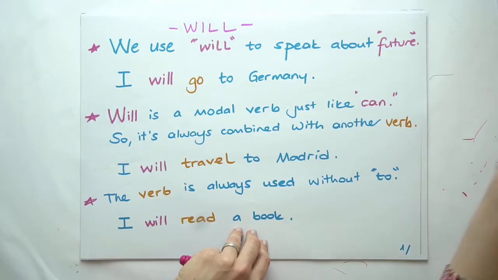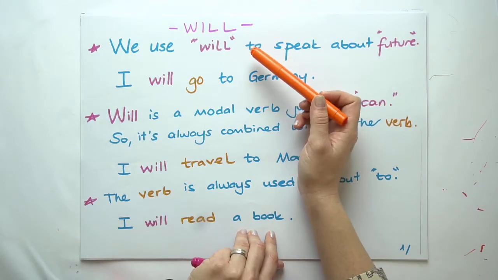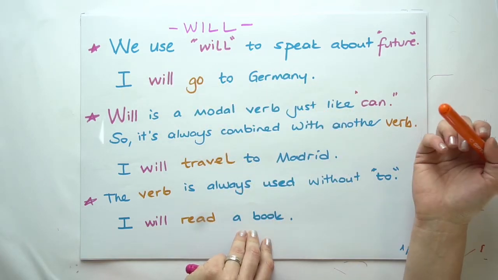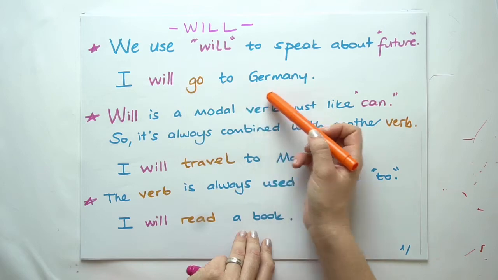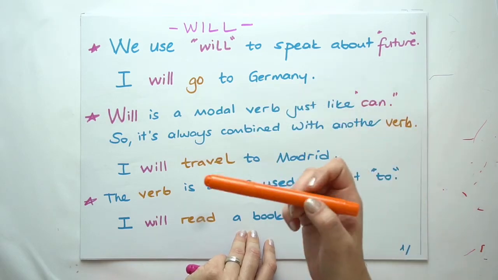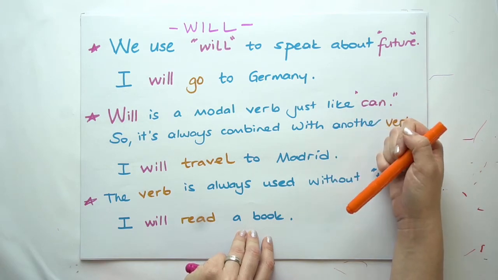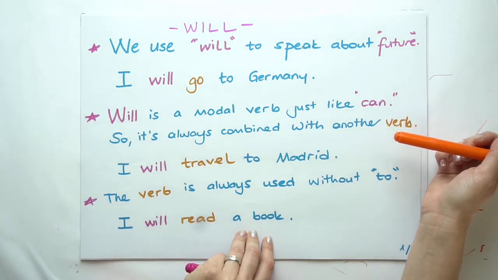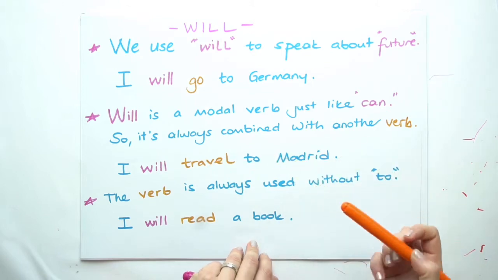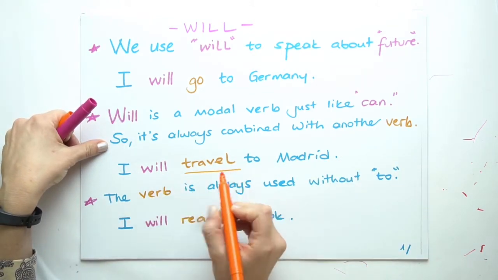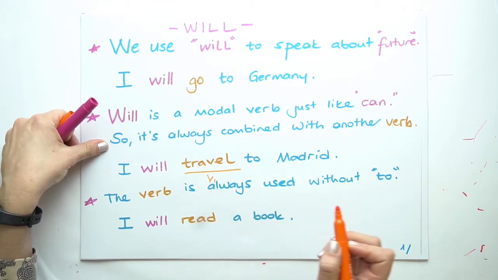First one. We're going to be studying will for the first. We use will to speak about the future, like I will go to Germany. Will is a modal verb just like can, so it's always combined with another verb. I will travel to Madrid. As you can see in this sentence, we need to use travel in its first form.